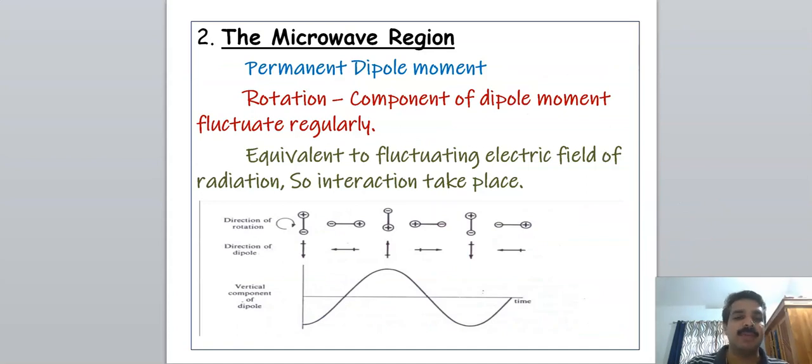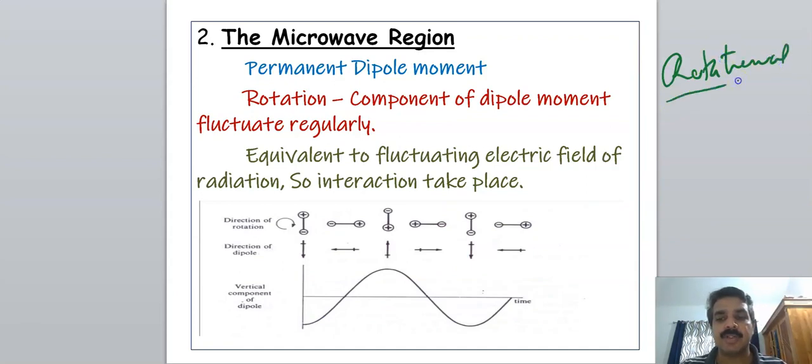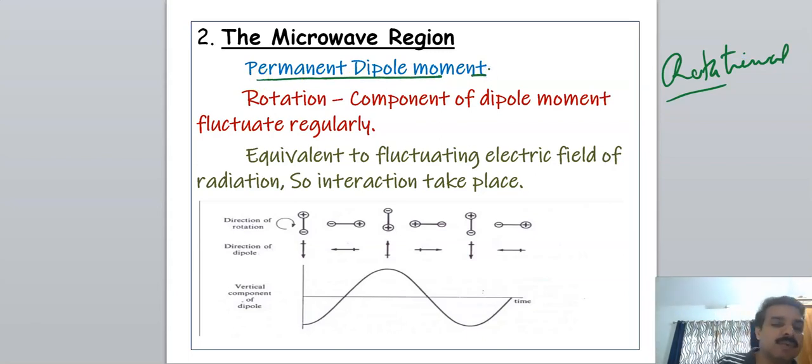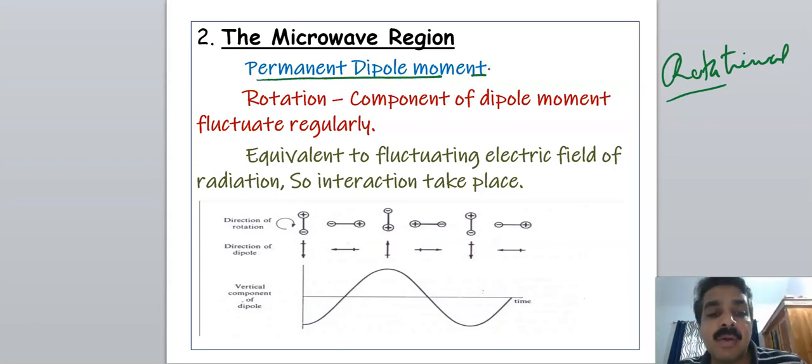Next is the microwave region. In the microwave region, we know that it is rotational spectroscopy. Only molecules having a permanent dipole moment can absorb microwave radiation, that is, are microwave active.